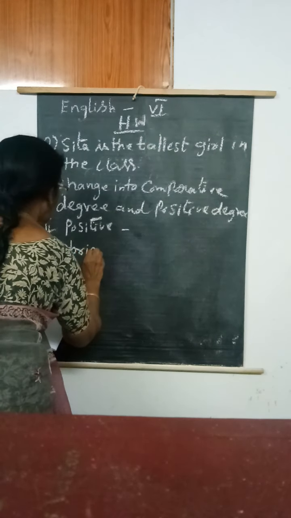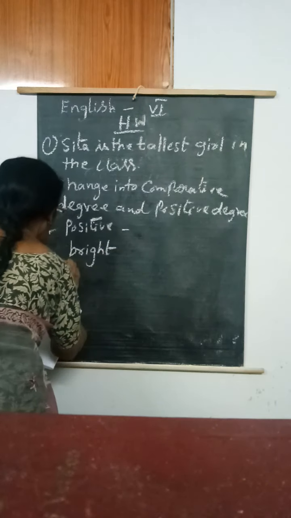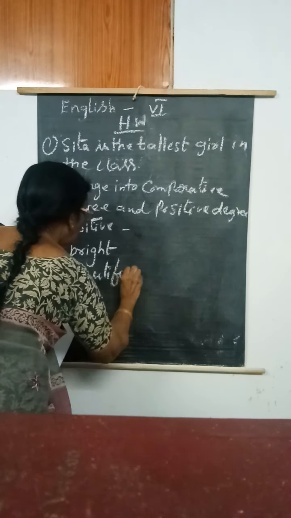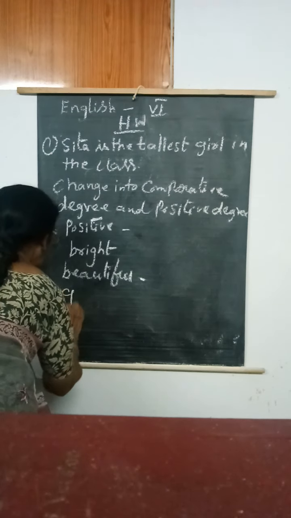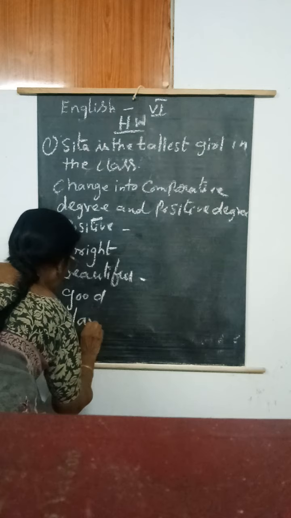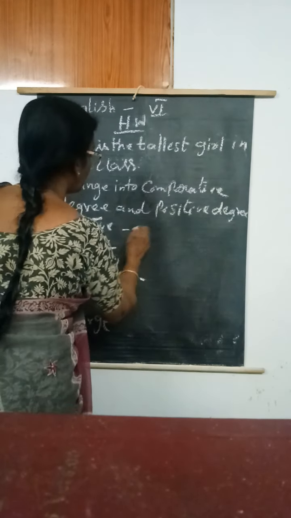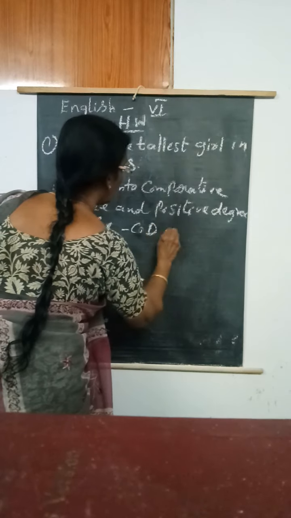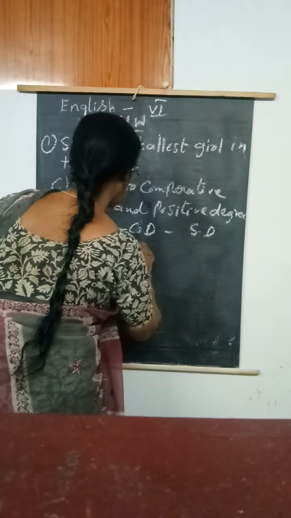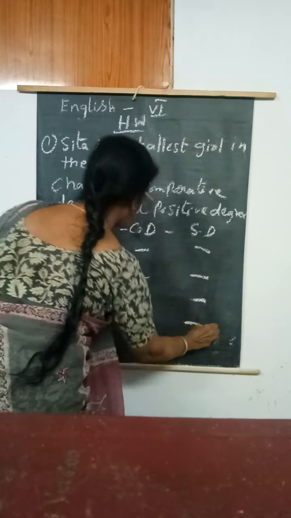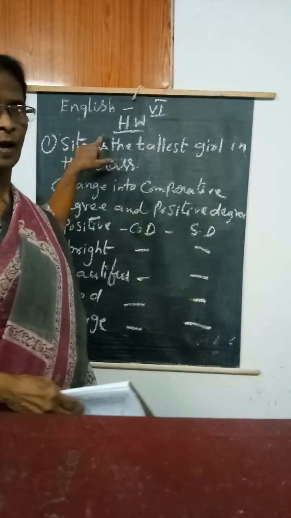Bright, beautiful, good, large. For these you write the comparative and superlative degree. Okay? Have you remembered how to write?